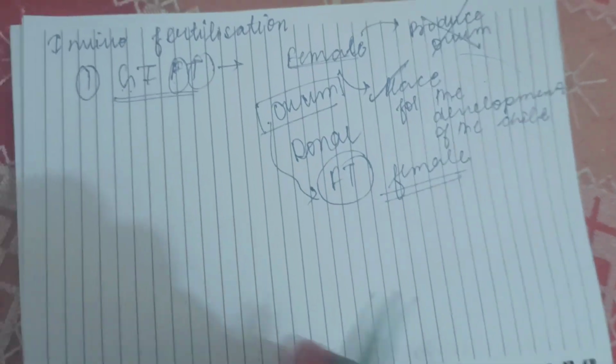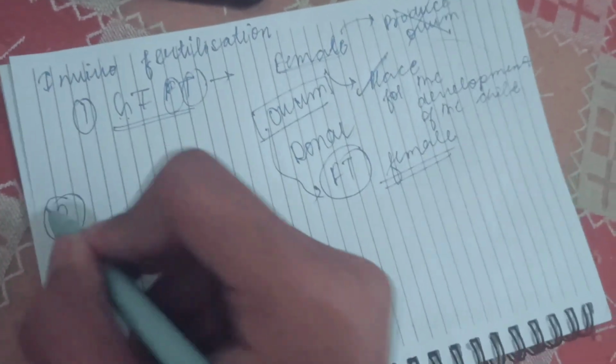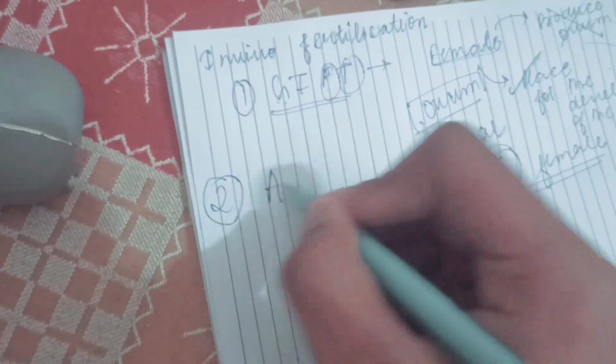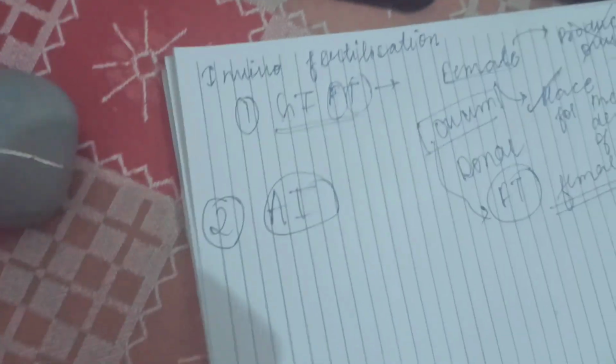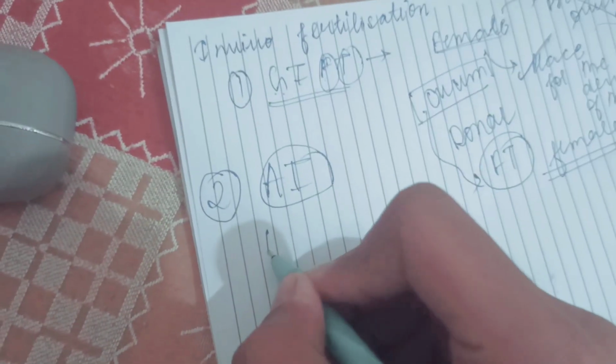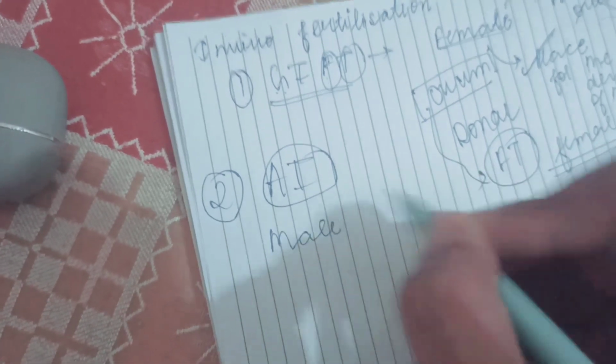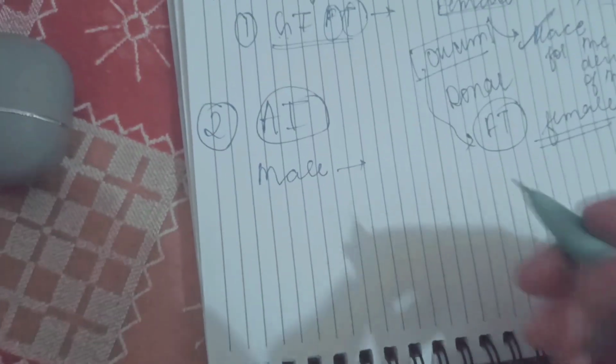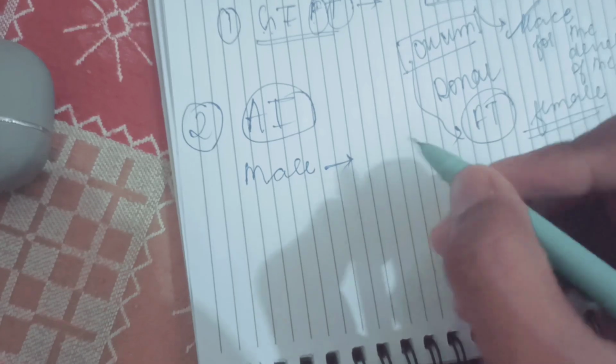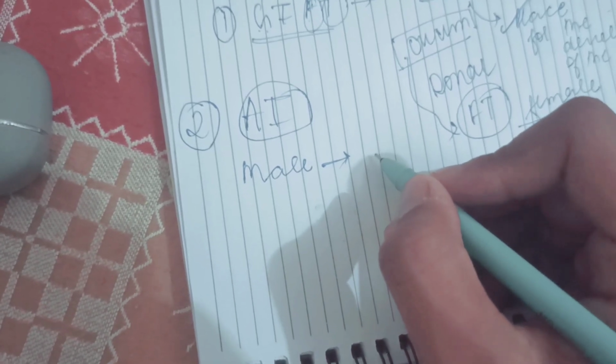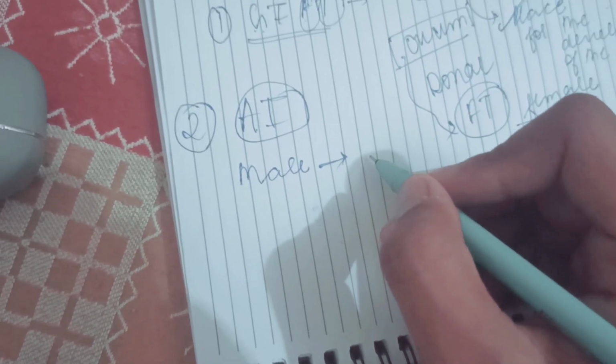Now the next is artificial insemination. Imagine there is a male partner who is unable to produce a sufficient amount of sperm.